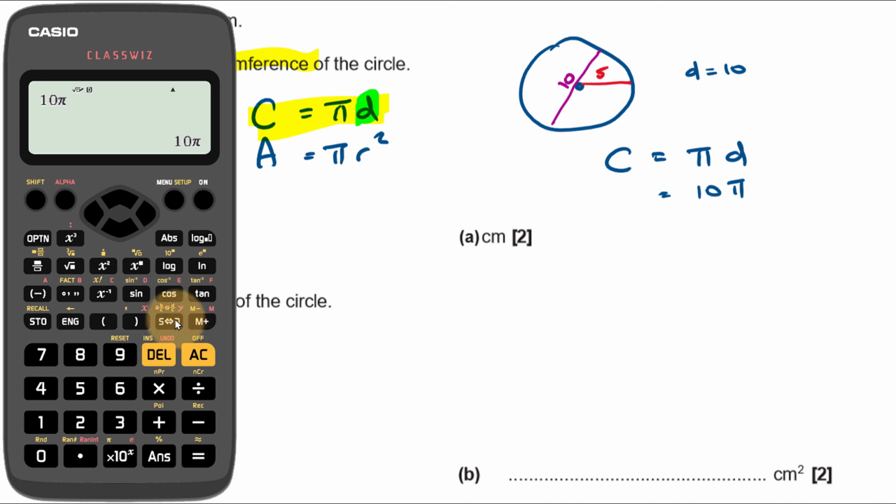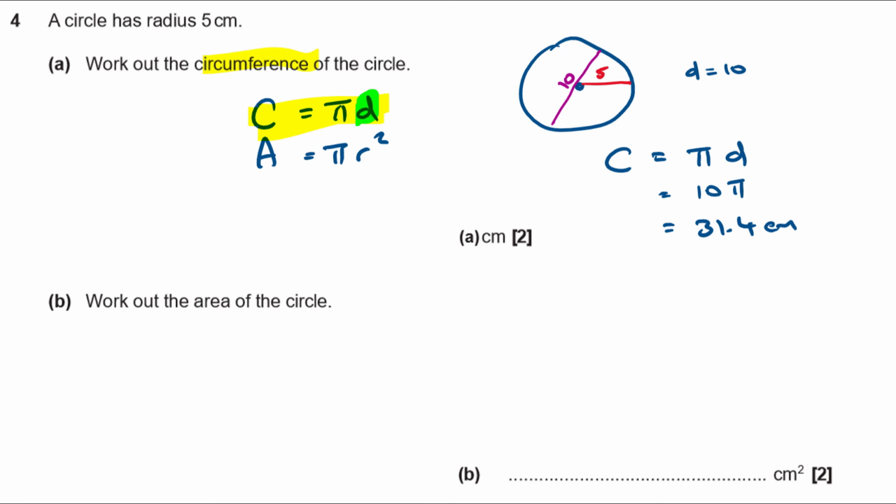So pi is 3.14, so that's just going to be 31.4 what? 31.4 centimeters. It's just in flat units, isn't it? So 31.4 centimeters, you could do that on your calculator. I just happen to know that pi was 3.14, so it just saved me typing it in.